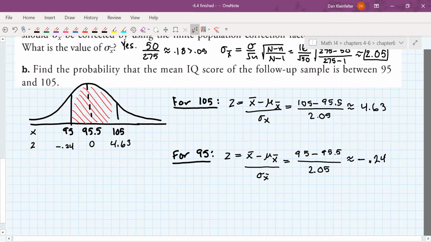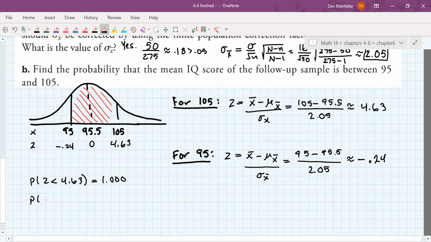For 4.63, the probability that z will be less than 4.63, that value is not going to be in your z table. It's just too large. Our z table goes up to like 3.9 or so. And there the area is virtually 1. So we're just going to go ahead and use 1 for that. It's not exactly 1, but it is so close that we round off to 1.